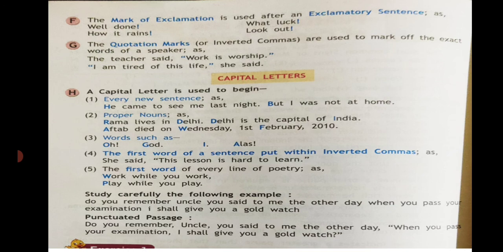Study carefully the following example. Do you remember uncle you said to me the other day when you pass your examination I shall give you a gold watch. Punctuate the passage now. This is given, but there are no capital letters put. Let's punctuate it. Let's put capital letters also and punctuate it also. Do you remember, comma, uncle, capital U, comma, you said to me the other day, comma, when you pass your examination, I shall give you a gold watch, question mark, and inverted commas.